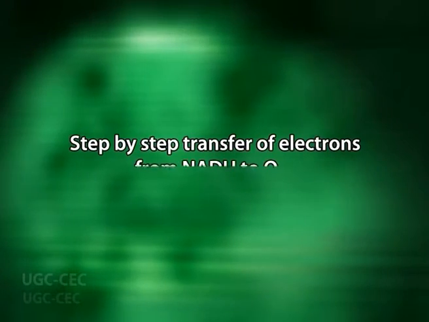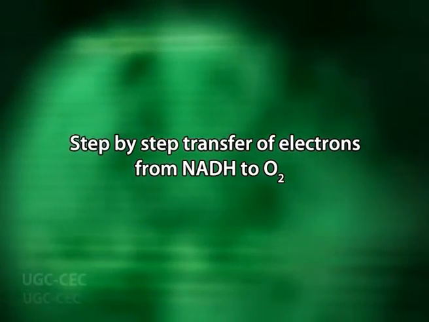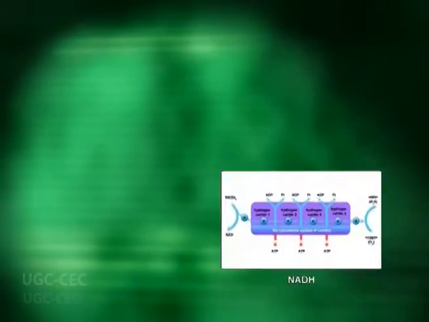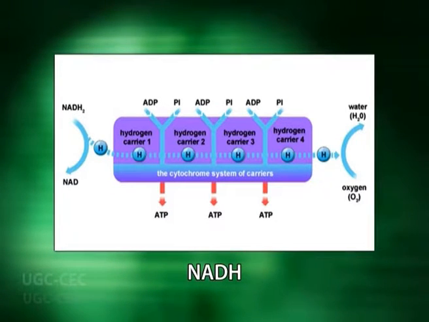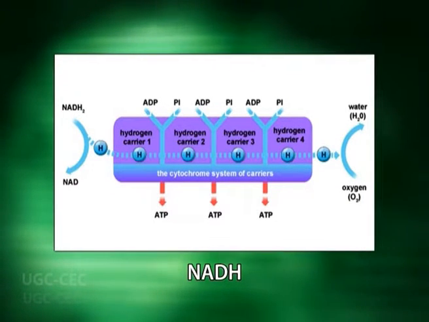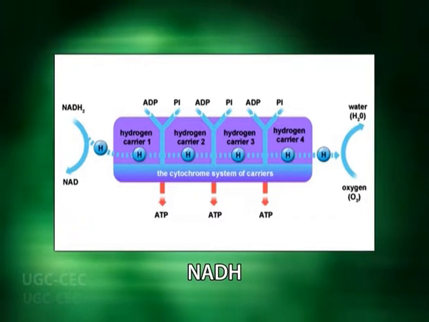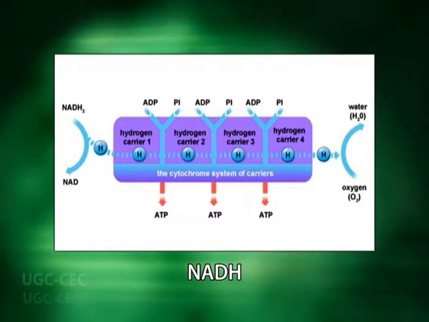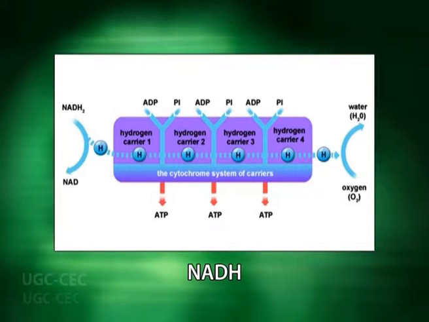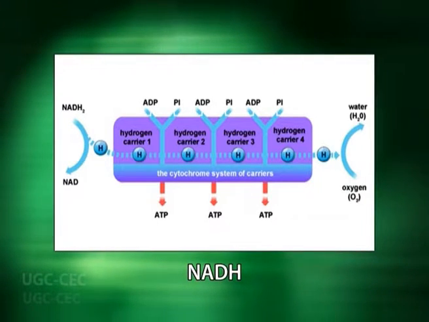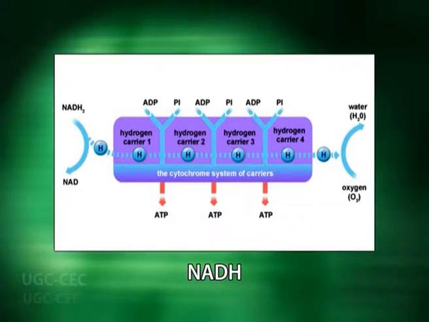Now, one more aspect of the electron transfer in the electron transport chain is the step-by-step transfer of electrons from NADH to O2. NADH is a strong electron donor with a negative reduction potential, as I have already mentioned, and oxygen is a strong electron acceptor with a positive reduction potential, which is indicative of its higher affinity for electrons.